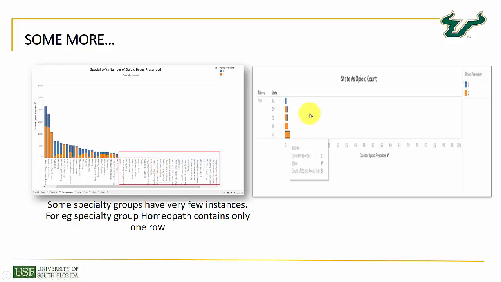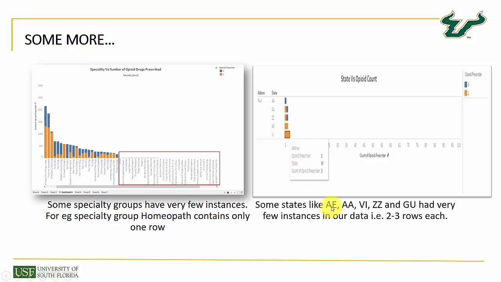And then the other thing that we came across in Tableau was when we compared the two files, the drug overdose file and the prescription data set file, we got to know that there were 5 state abbreviations that were missing in the overdose file. So we checked on Google whether these states were legit or not, and after verifying that, we observed that they also had a very low count, between 1 to 3 instances in total out of 25,000 rows. So we did the same for this as well through SAS Enterprise Miner.